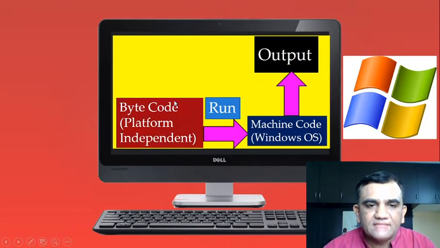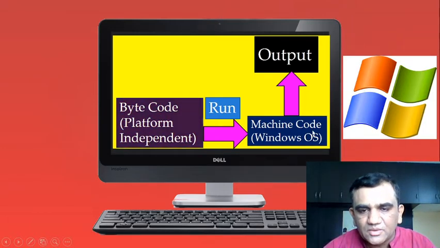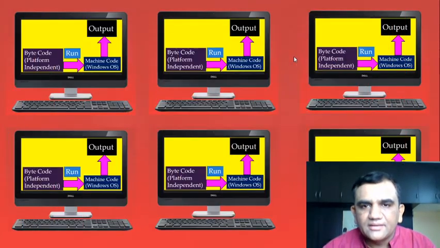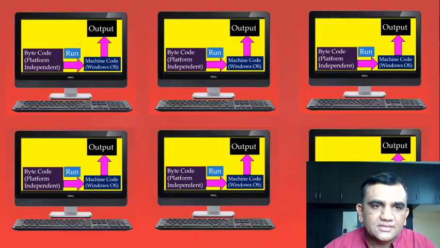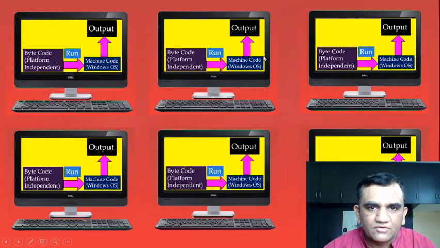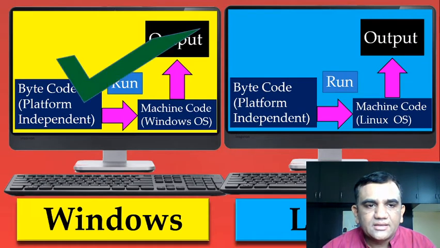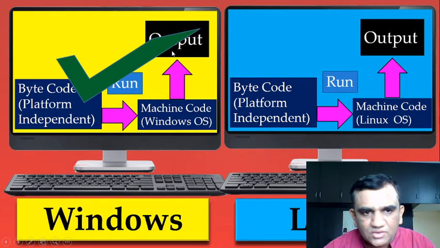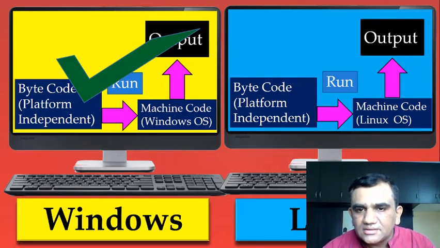So at the client side, again we give a bytecode, which is platform independent code, and it will be executed. Here we have various Windows based systems. Again, it's the Java program's bytecode, and by using a JVM we can execute it. The same bytecode that we generated on Windows can be given to Linux.